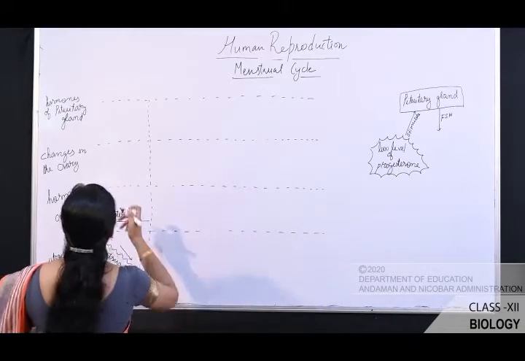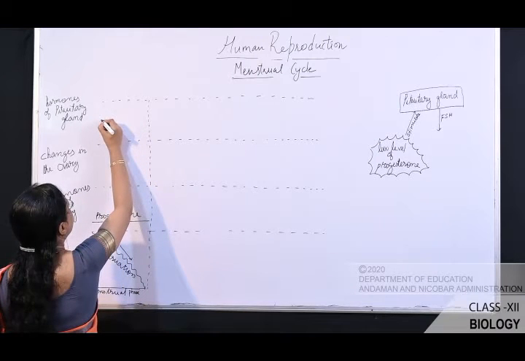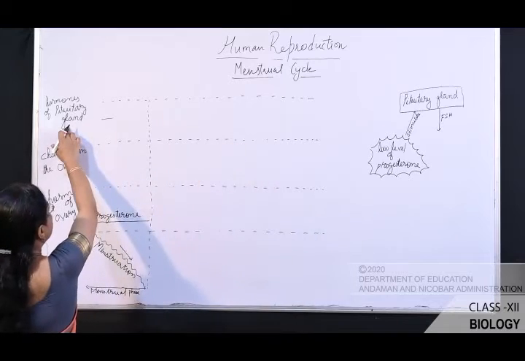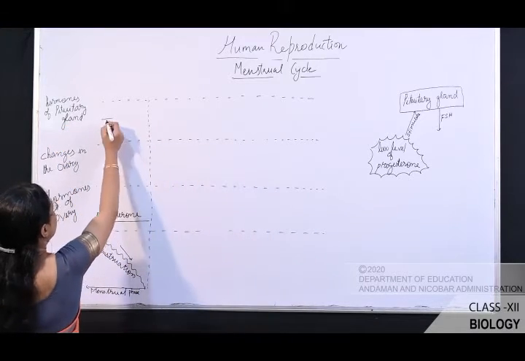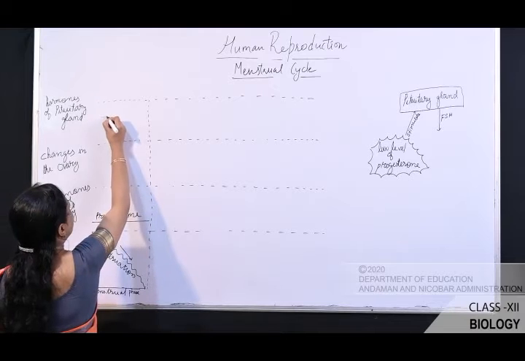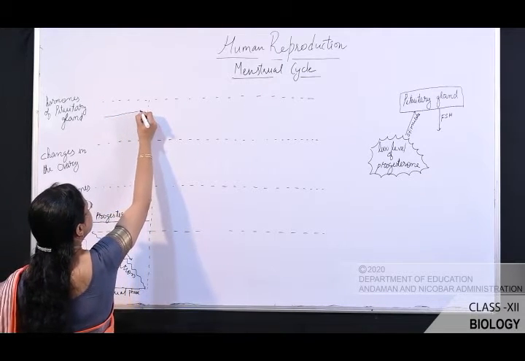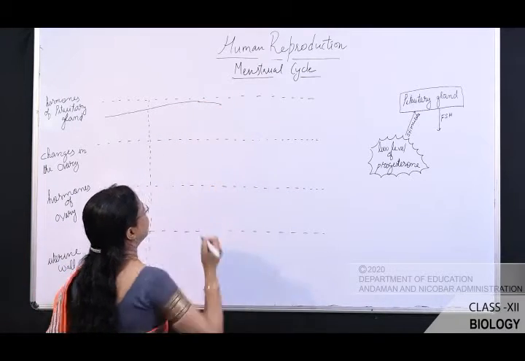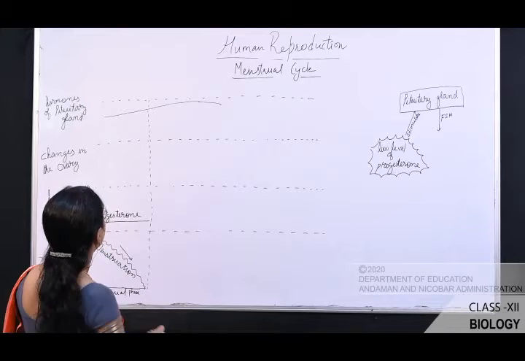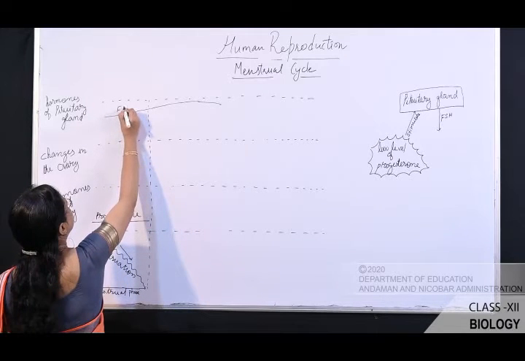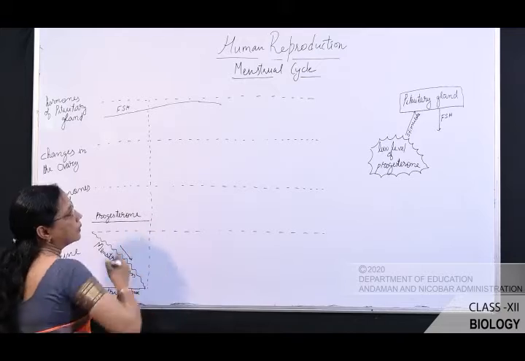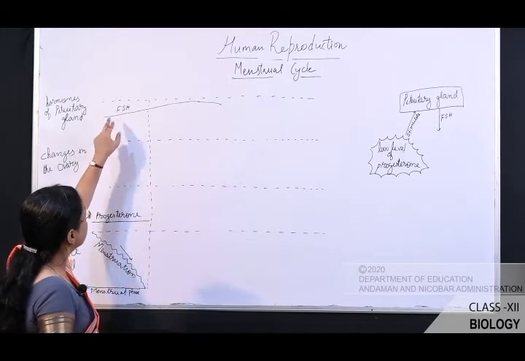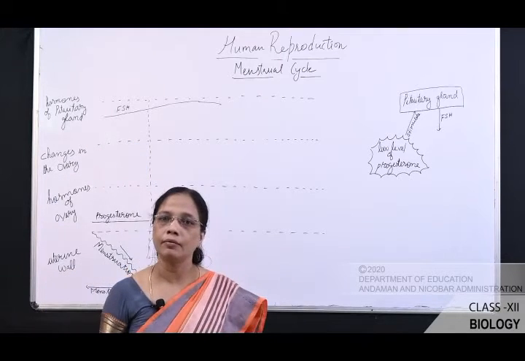So at that time, as FSH is a pituitary hormone, let me show here the level of FSH started to increase. The level of FSH started to increase here. This is FSH. Due to this FSH, it helps in developing the follicles.